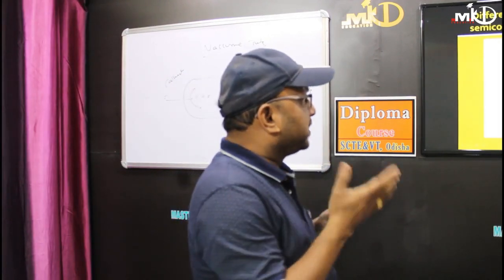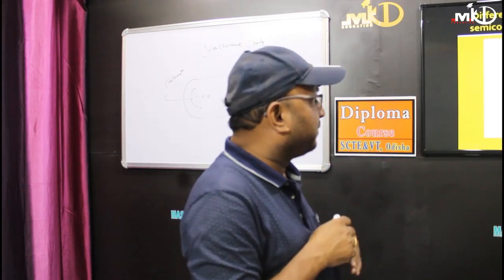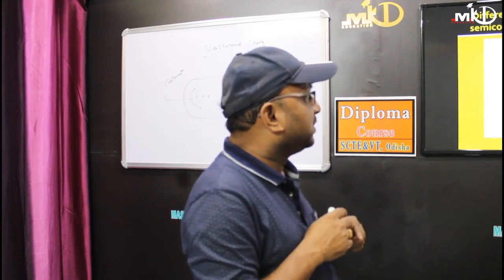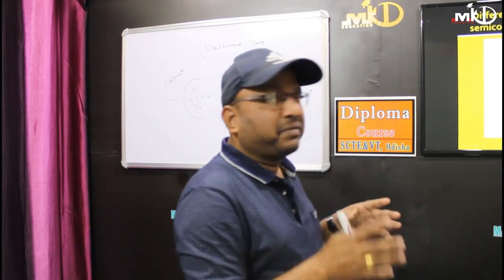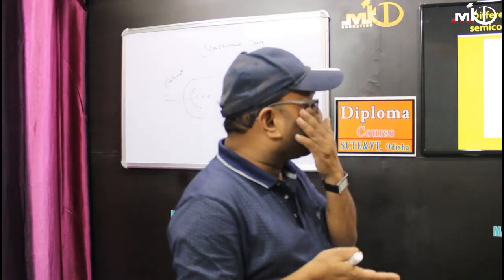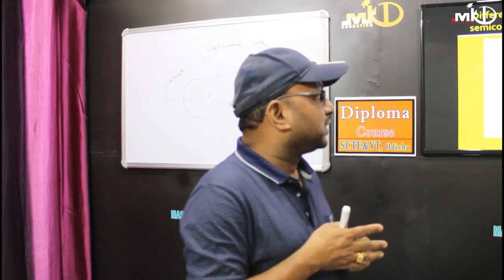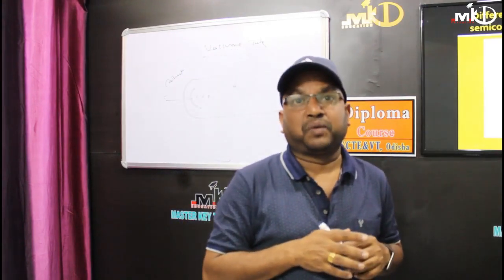A semiconductor is small in size, a vacuum tube is big in size. A semiconductor has longer life, a vacuum tube has lesser life. A semiconductor has easy operations, a vacuum tube has complex operations. A semiconductor has no filament, a vacuum tube requires a filament. A semiconductor consumes less power, a vacuum tube consumes more power. A semiconductor is less sensitive to heat, a vacuum tube is more sensitive to heat. These are the differences you need to remember, and this is a very important question from an exam point of view.